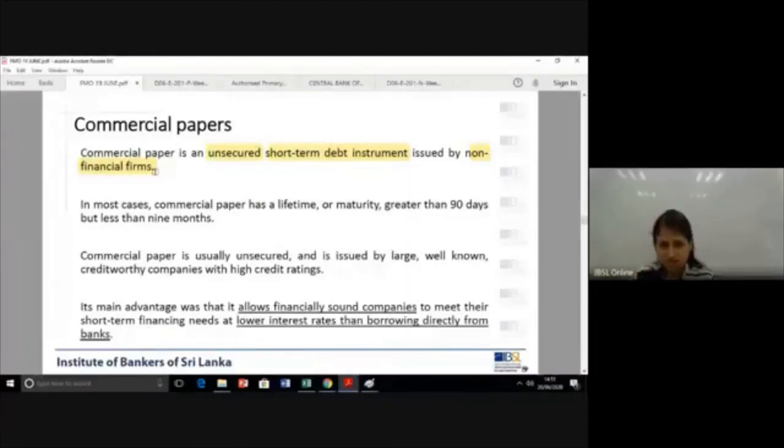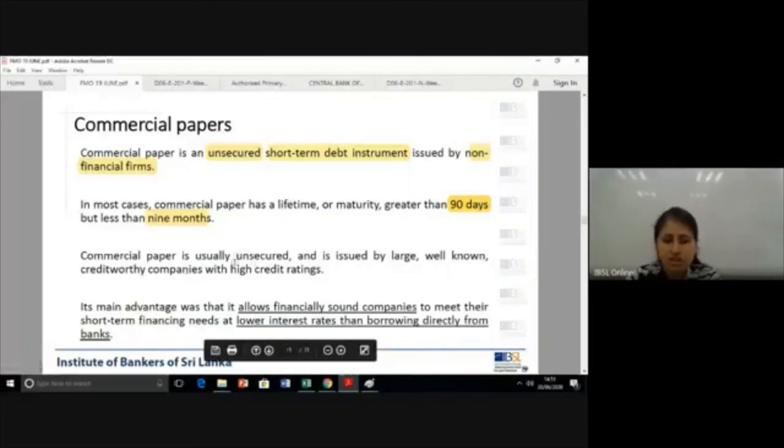a security. In most cases, commercial papers have a maturity or lifetime of 3 months to 9 months, is the time gap that they issue commercial papers in practice.